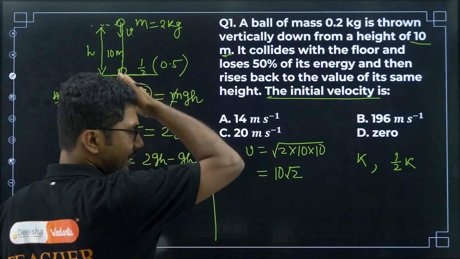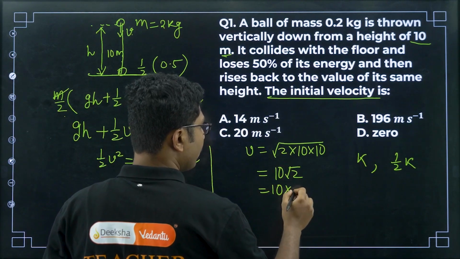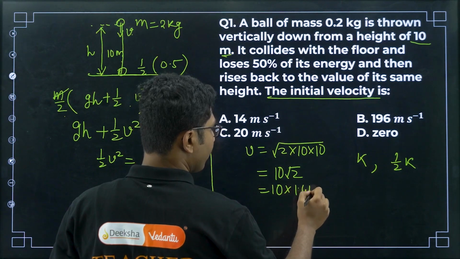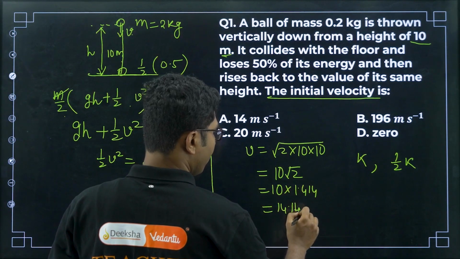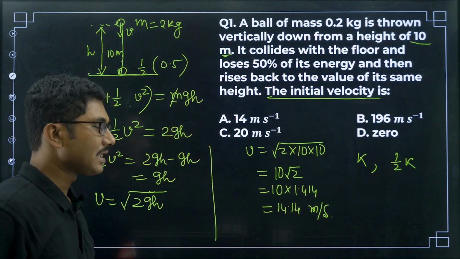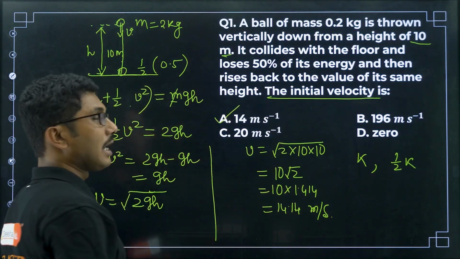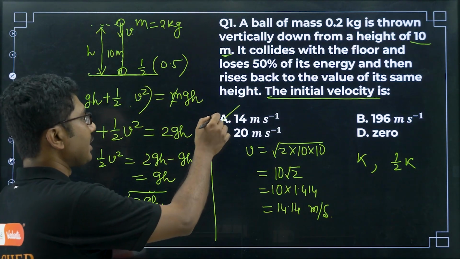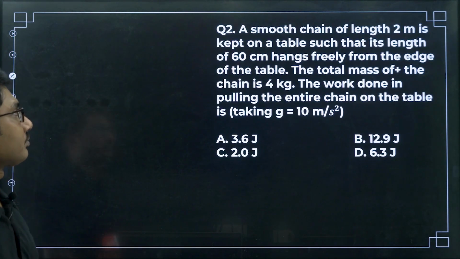In the options, nowhere is that given. So, what should we do? We have to break root 2. Root 2 is 1.414, so it will be 14.14 meter per second velocity. Meter per second is the unit, and as you can see from the given options, 14 is the correct answer. So, the correct answer is option A, 14. Okay. Now, let us move on to the next question.